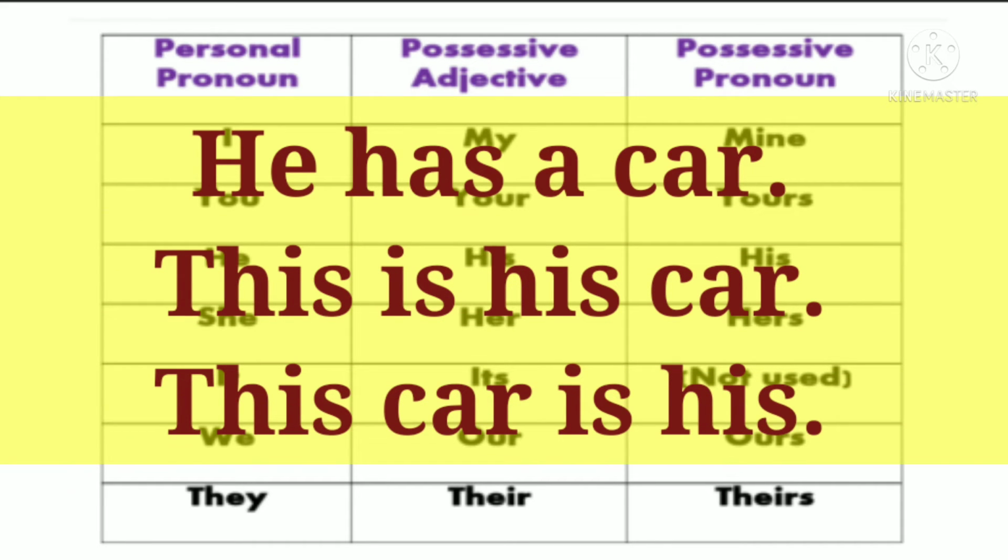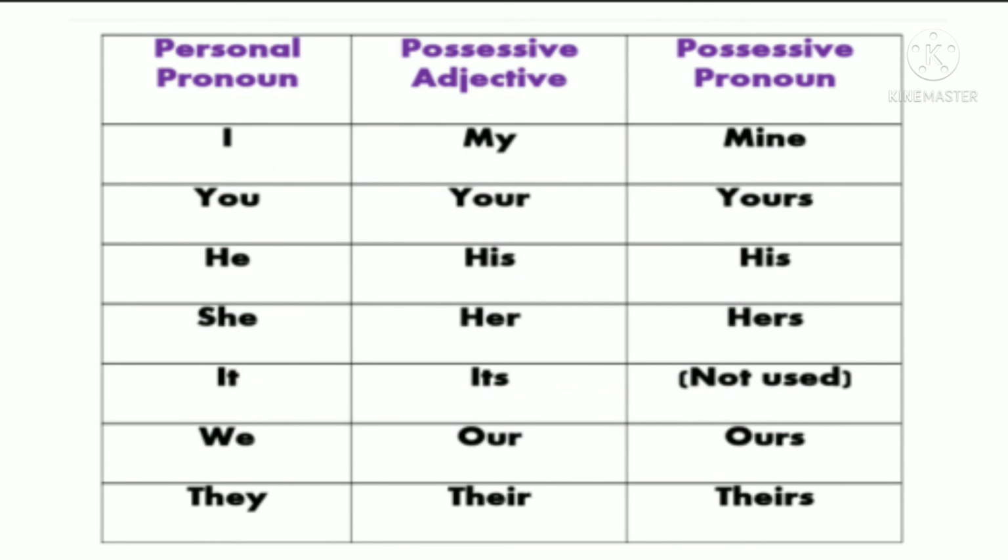Now if you look at this, the his in possessive adjective and the his in possessive pronoun both have the same spelling. So we can differentiate between them only on the basis of their usage. Like in the sentence, this is his car, we have used his before the noun car, that's why it's a possessive adjective. Whereas in the sentence, this car is his, we have used his in place of a noun, that's why it's a possessive pronoun.